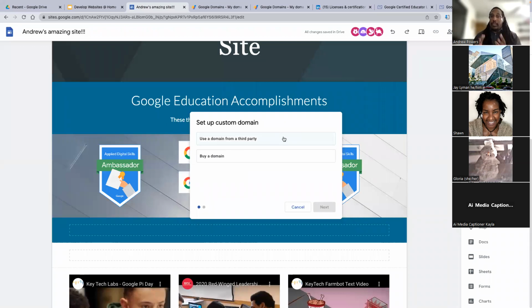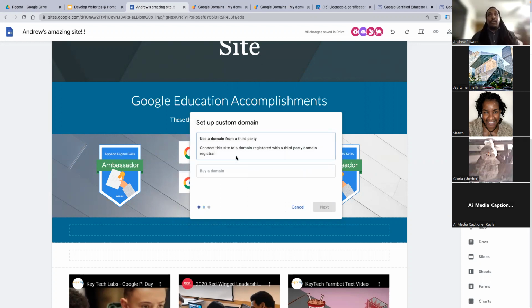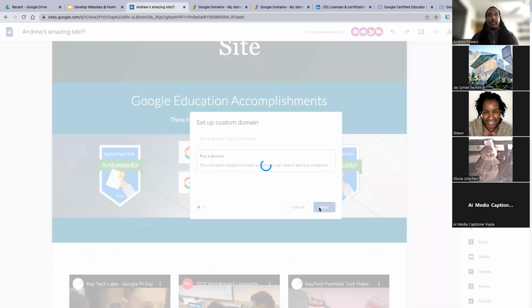And if you have a domain, let's say from GoDaddy or some other place, you can just say use a domain from a third party, and you'll go next, you'll add it here, and you go through the rest of the steps. And that's the way you can add a domain that you didn't buy from Google, which is Google Domains. If you haven't bought any domain, you can actually go to buy a domain, and this will allow you to buy one through Google's platform.